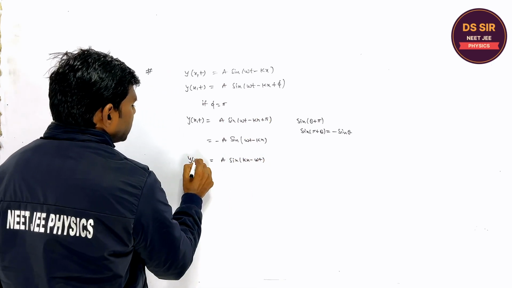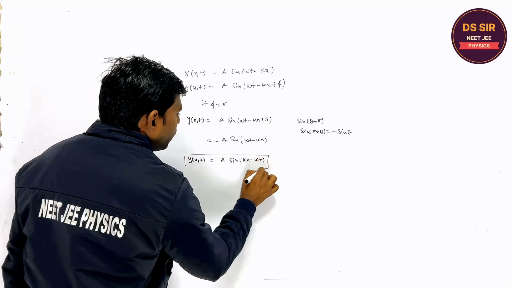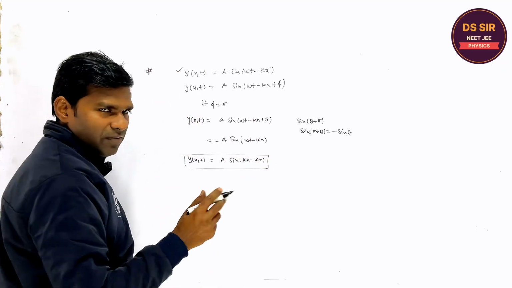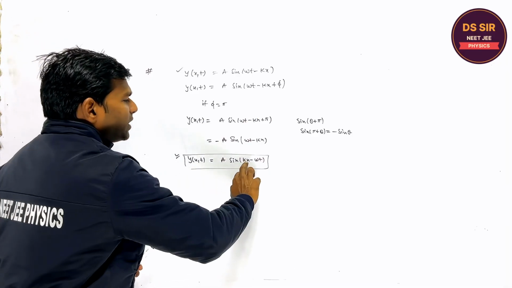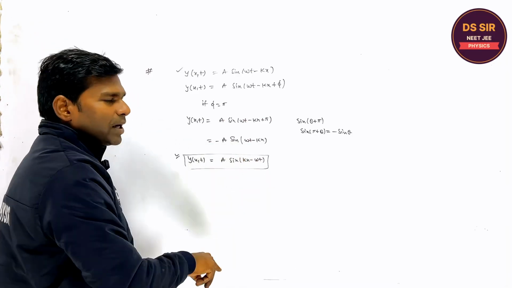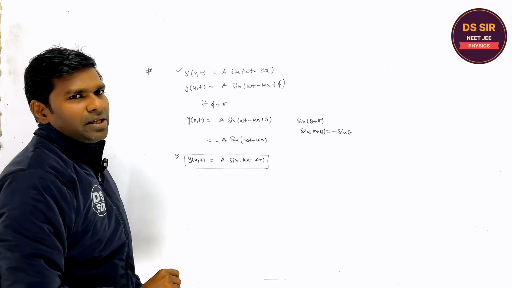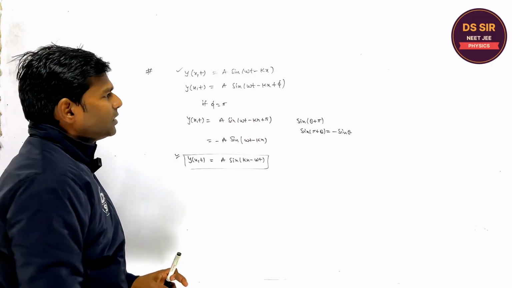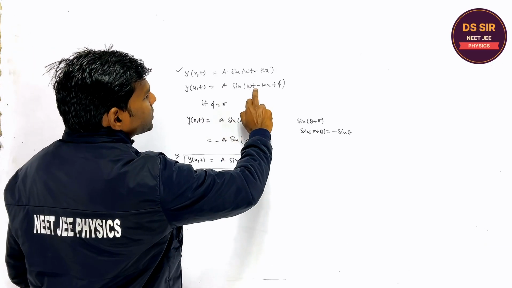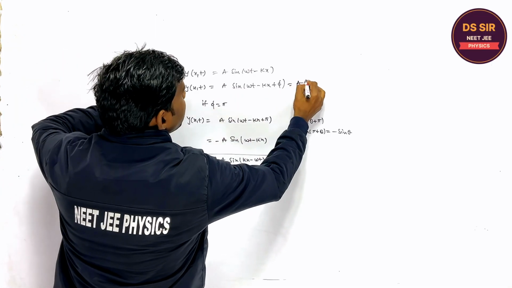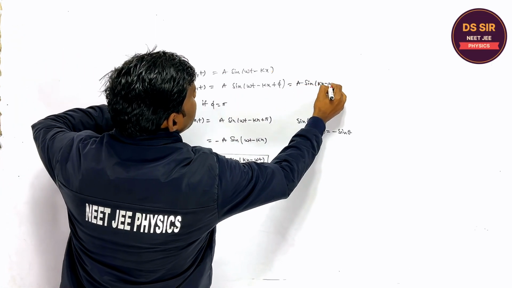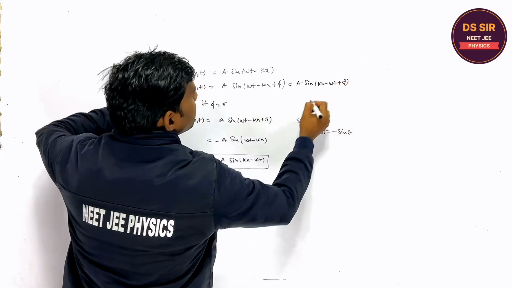So listen one thing. This is the equation of traveling wave we have seen. This is also the equation of traveling wave. Whether it is written as kx − ωt or ωt − kx, both are correct. Or if it is written as kx − ωt + φ, it may be written somewhere as a sin(kx − ωt + φ), right?